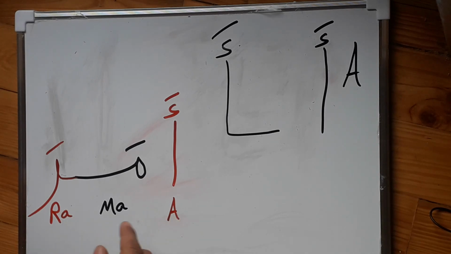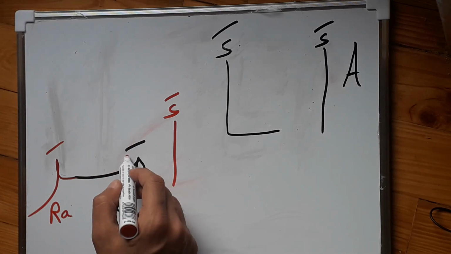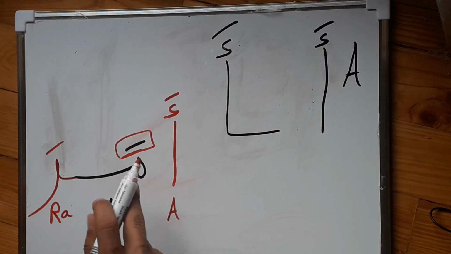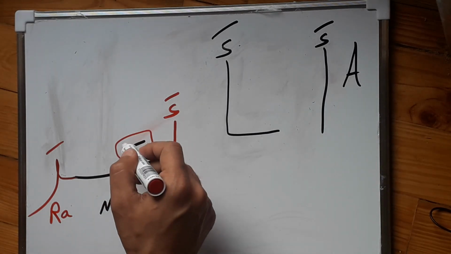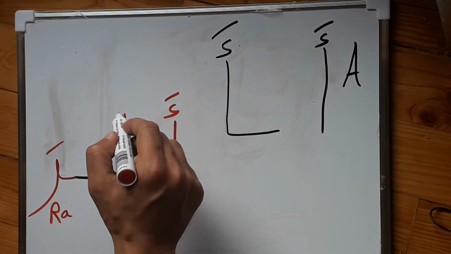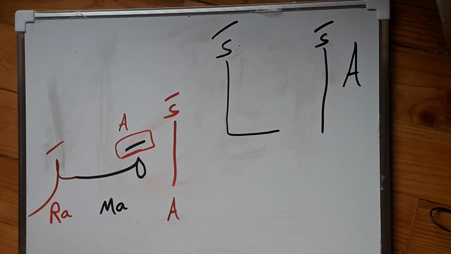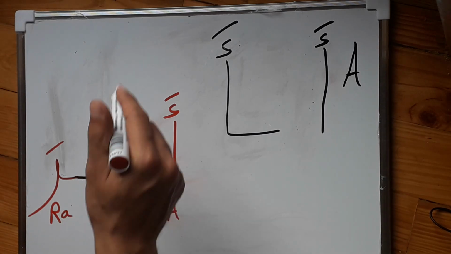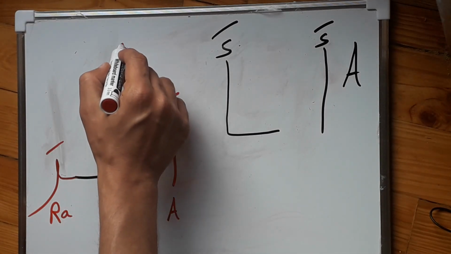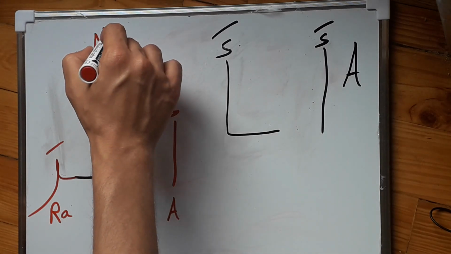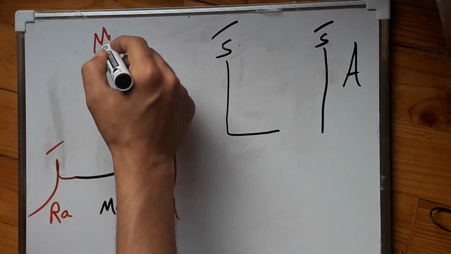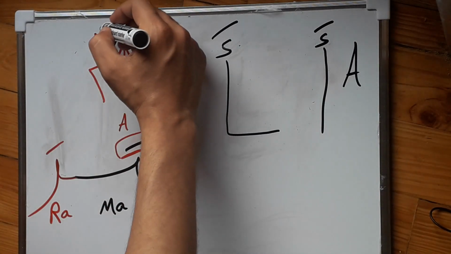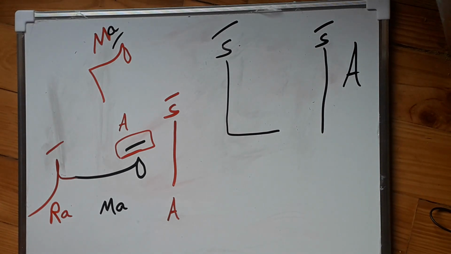Okay? Remember, this mark, when I put it on the top of any consonant in the Arabic alphabet, adds the sound A to the consonant. So this letter, if I put it here alone, separated, it's like this, but if I add this on the top, it becomes ma.